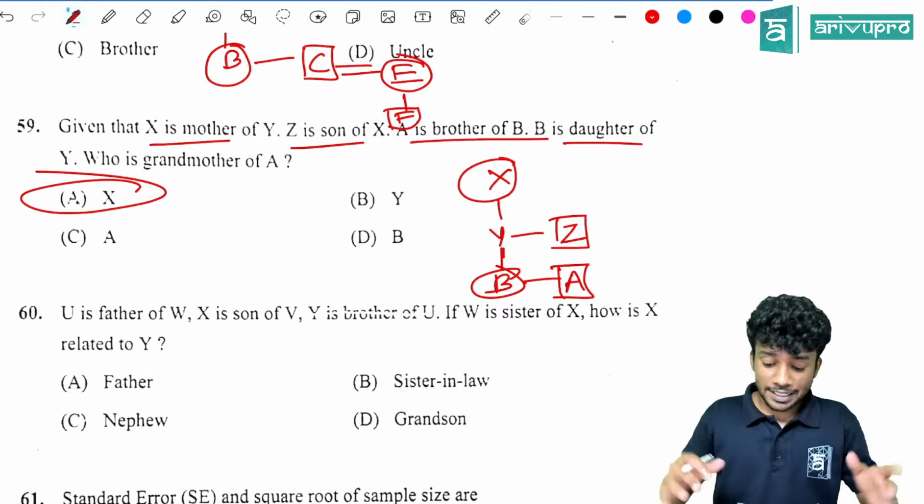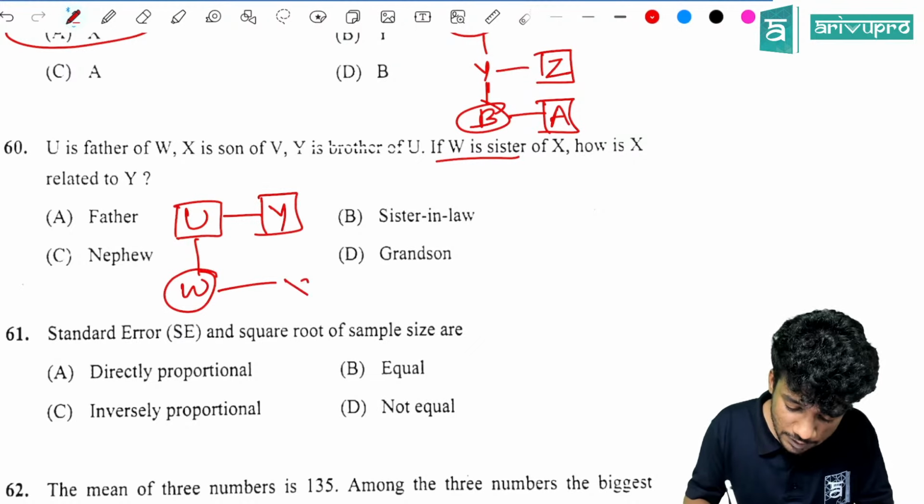Yes. Now U is the father of W. U is the father of W means what? U is male, and W, son or daughter, we don't know. X is son of V. Can we have any connection? No. Y is brother of U. W is sister of X.